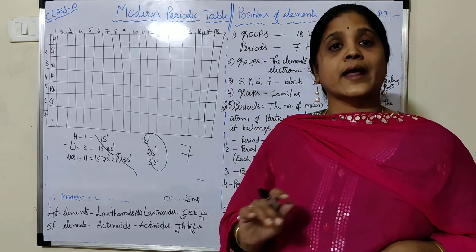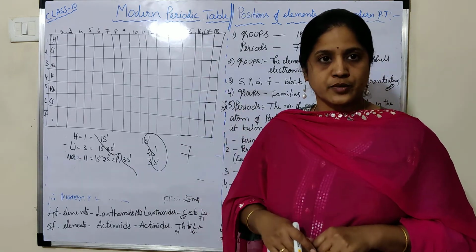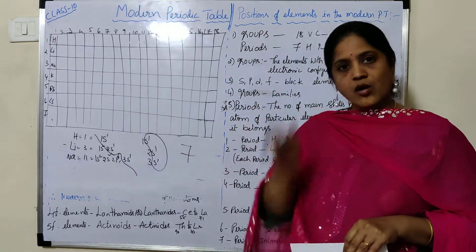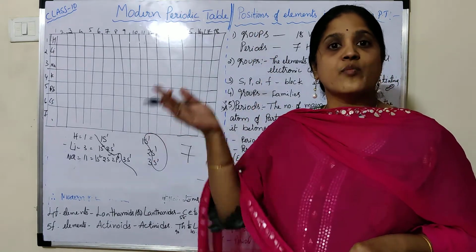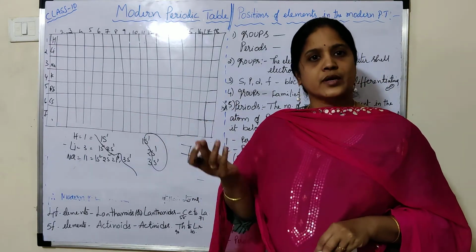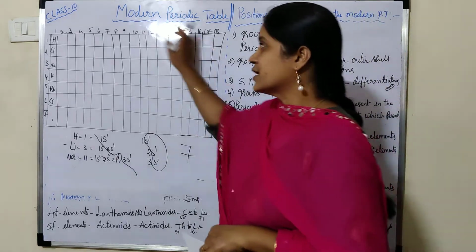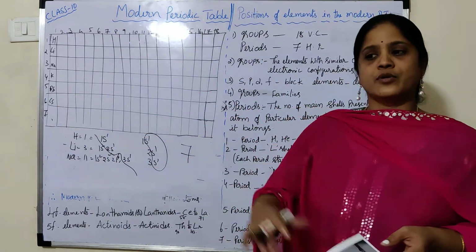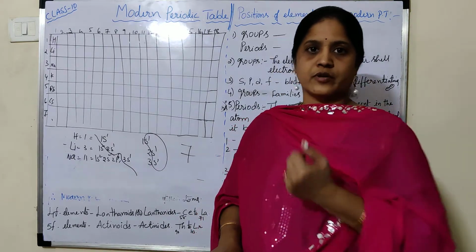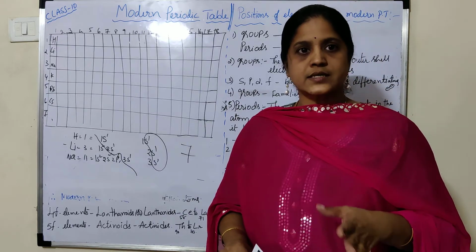Horizontal rows are known as dash, or how many periods are there in the modern periodic table, and vertical columns are known as dash, how many groups are there in the modern periodic table. You may get such questions in the bits. Now, the periodic table is in your textbook. While you are watching this video, open your textbook, I think page 132, and follow the periodic table.